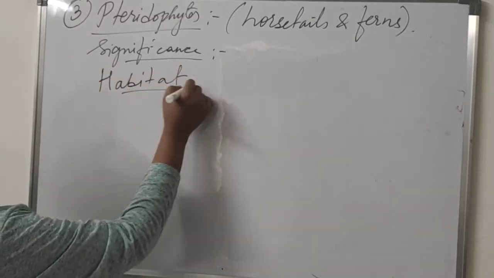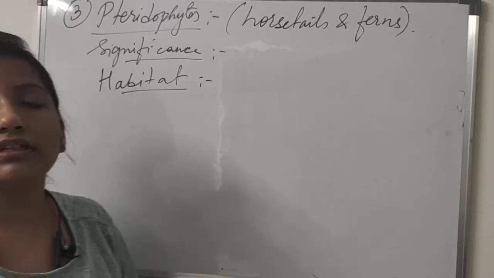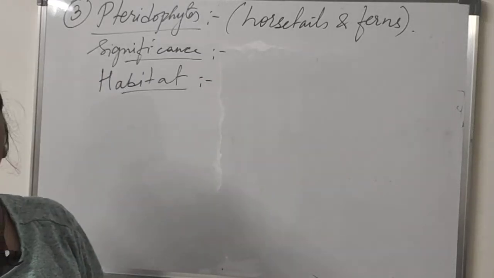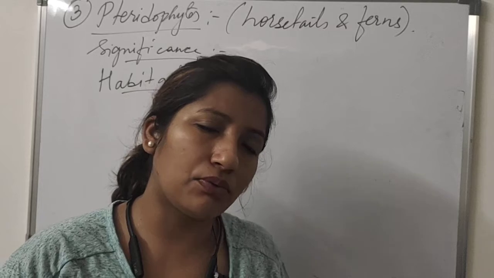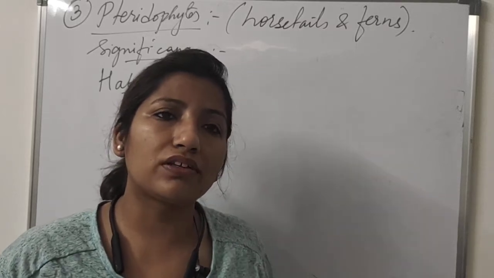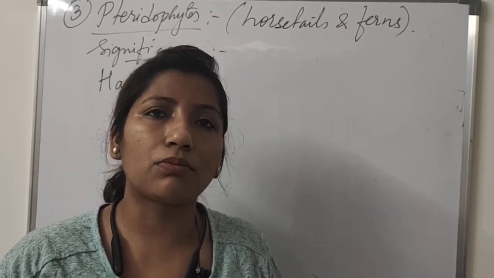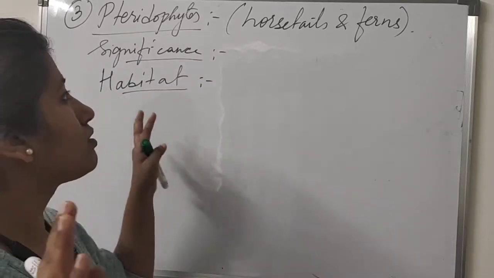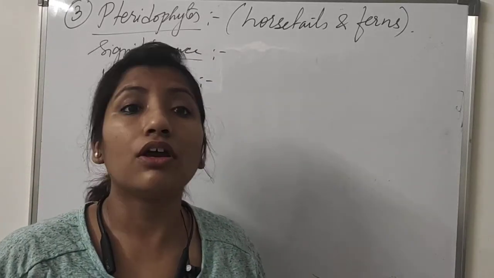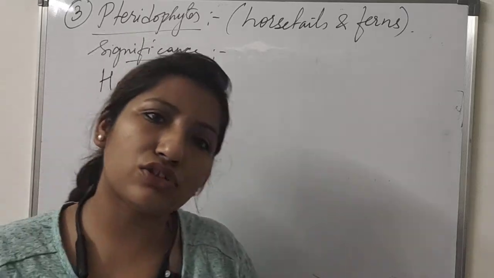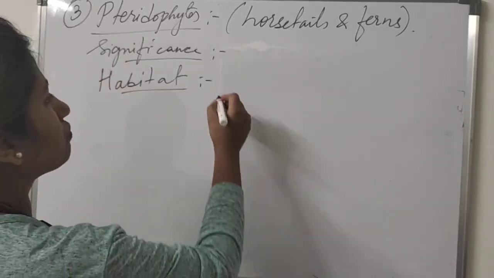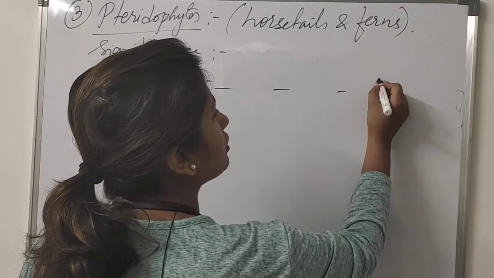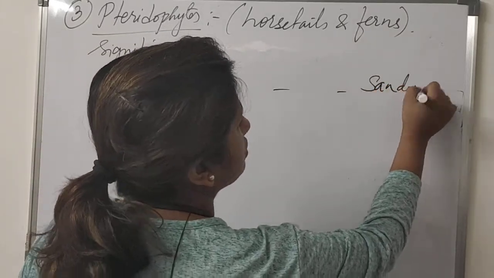Habitat, where do you find them? Same place where you find the bryophytes. Cool, damp, shady places. In cool places, in damp places where mosses and lichens, which we have seen previously in bryophytes, they grow. So they also grow to that part. But you will find pteridophytes in sandy soil also. Apart from this cool, damp, moist places, you will find them in sandy soils also.